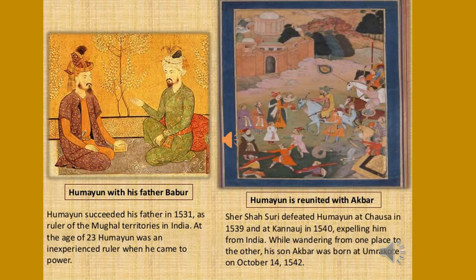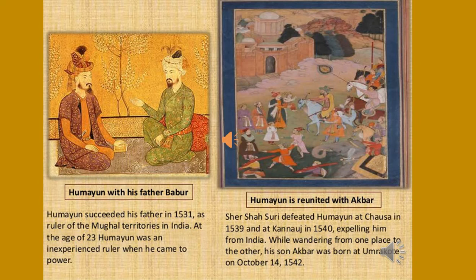Children, in the first picture, as you can see, Humayun with his father Babur. Humayun succeeded his father in 1531 as the ruler of the Mughal territories in India. At the age of 23, Humayun was an inexperienced ruler when he came to power. In the second picture, Humayun is reunited with Akbar.